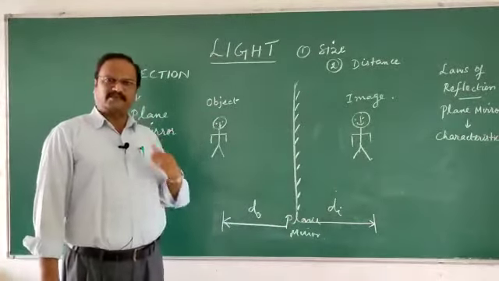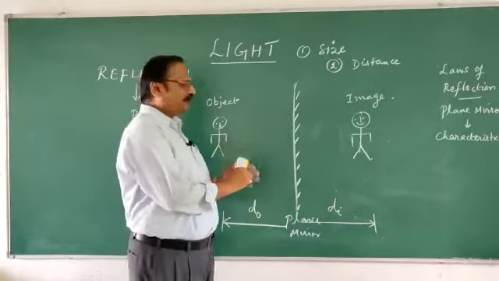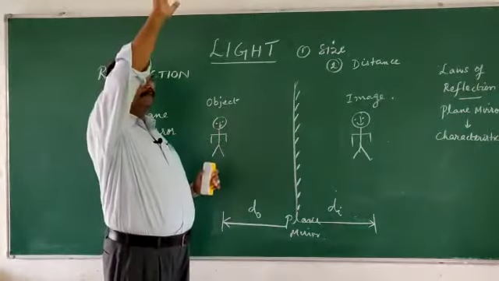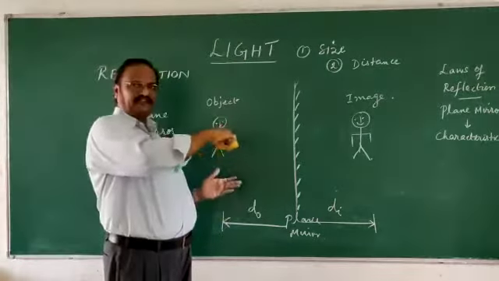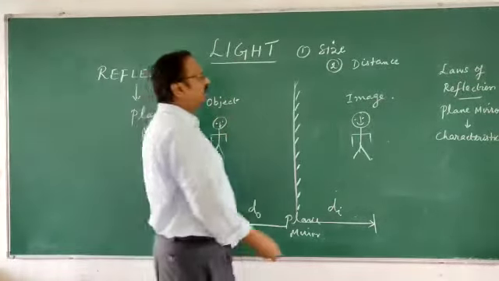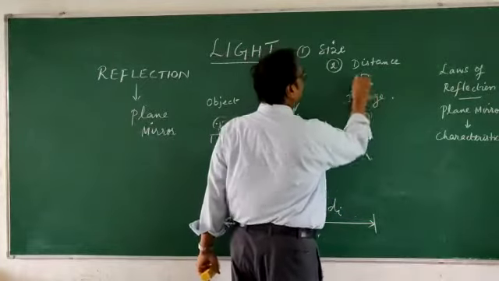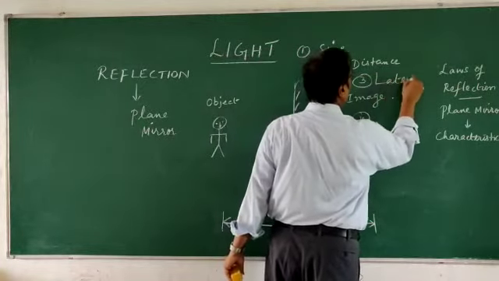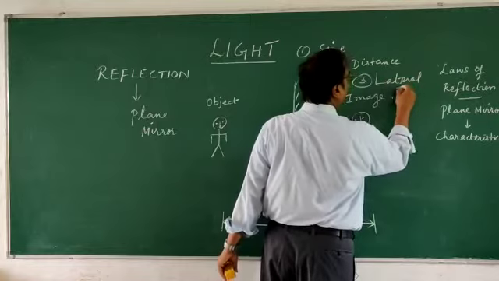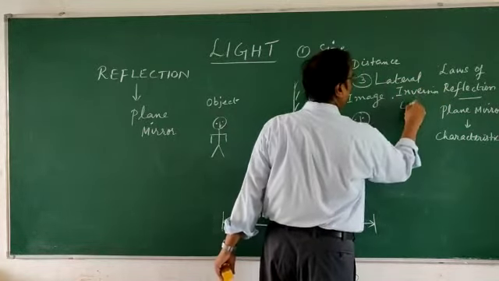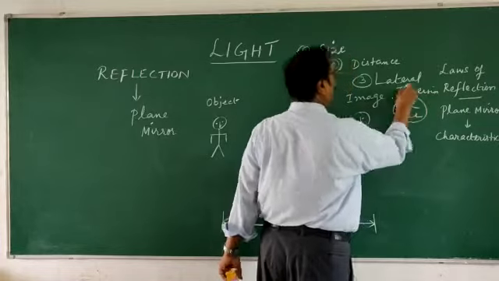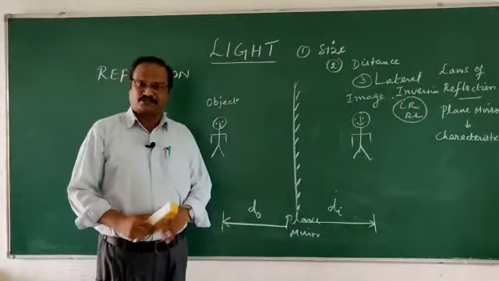The third property is a very important property. If I raise my right hand, my image will raise the left hand. The right will become left and left will become right, and that is called lateral inversion. What is it called? Lateral inversion. It is getting inverted, left to right and right to left. This is called lateral inversion.